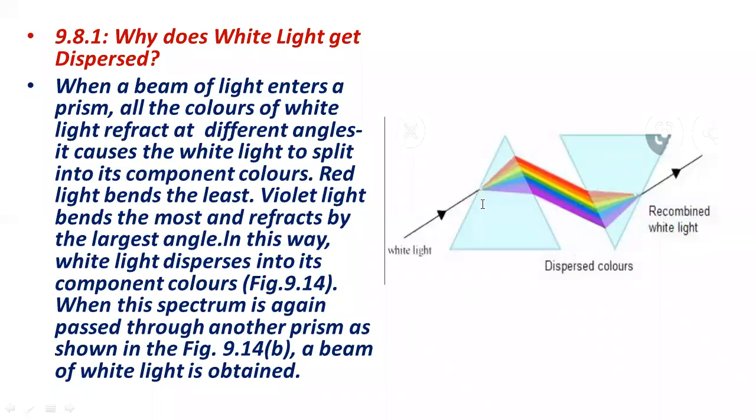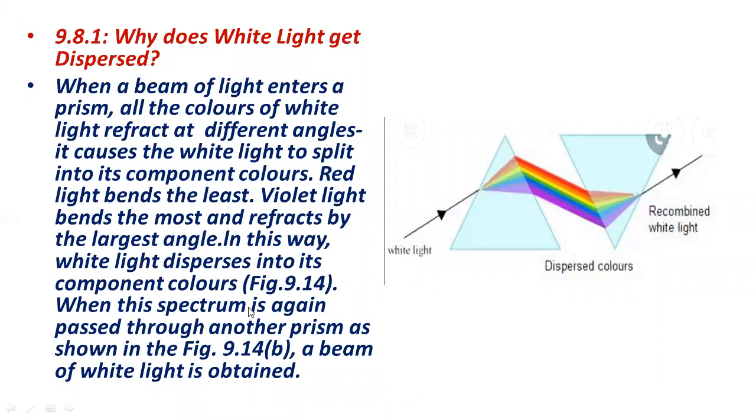The red one is making the least angle, and the violet is making the maximum angle with the normal. So in this way, white light disperses into its component colors.